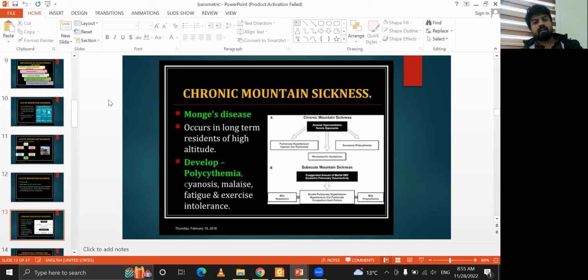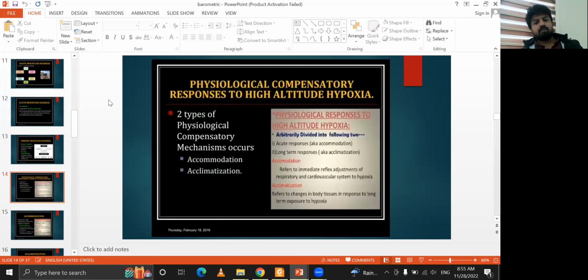After that, chronic mountain sickness occurs in long-term residents of high altitude, who develop polycythemia, cyanosis, malaise, fatigue, and exercise intolerance. There are two types of adjustment: accommodation and acclimatization.